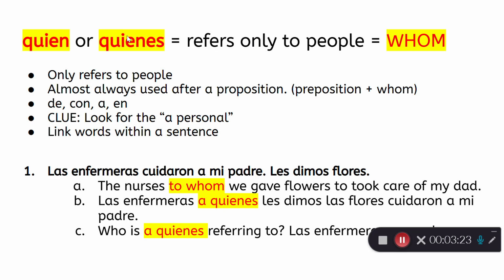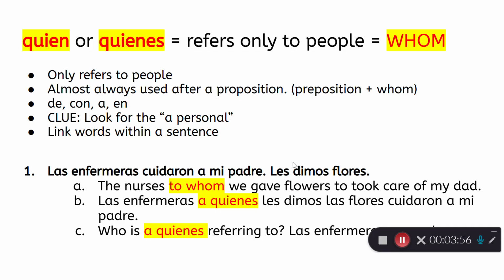Mix the two sentences together. Here's a sentence in Spanish, two separate ones. Las enfermeras cuidaron a mi padre. Les dimos flores. The nurses took care of my dad. We gave them flowers. Follow the cursor so you know how to translate it. We, that's the subject, here's the verb. We gave to whom? Them flowers.